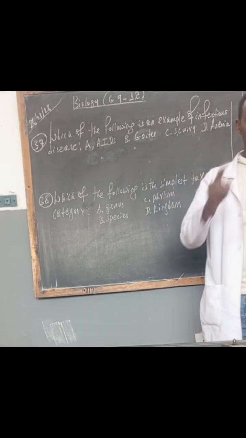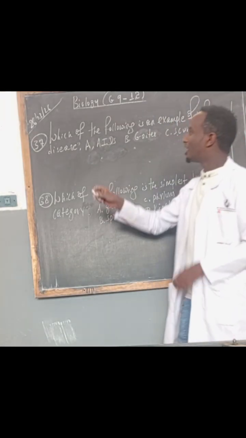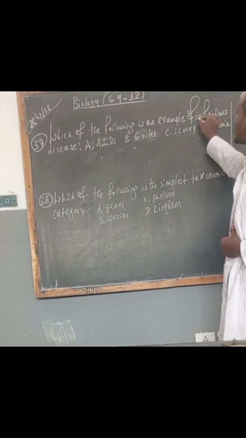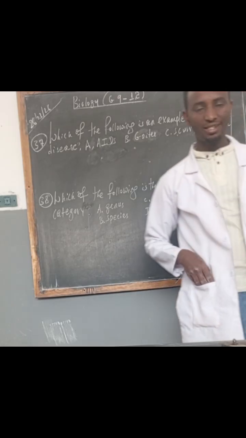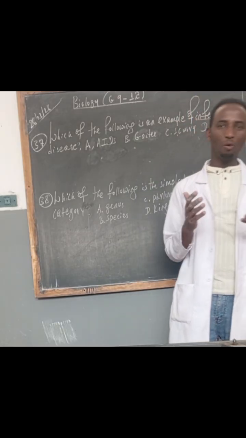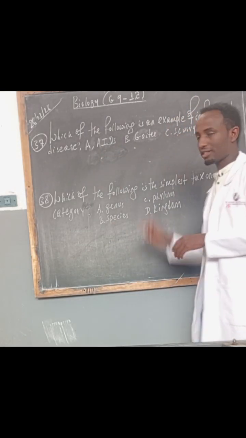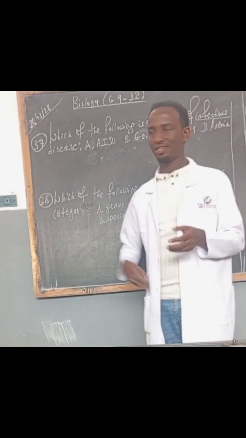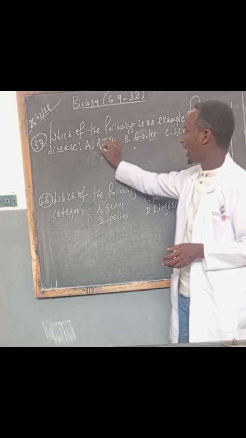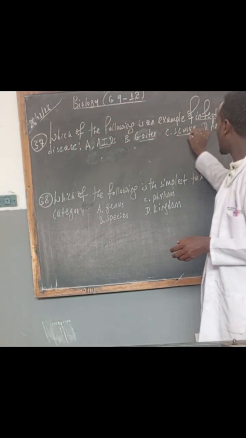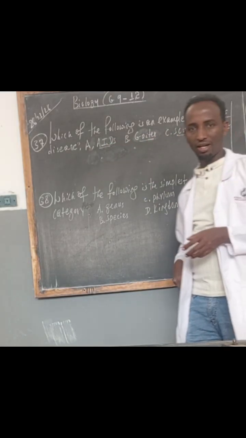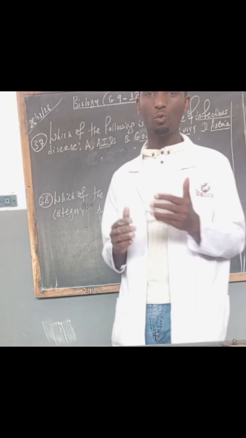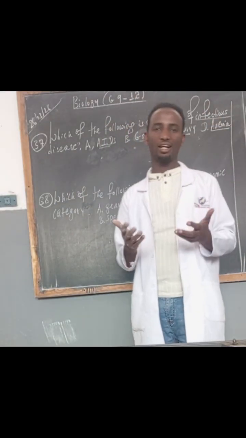Question number 37. Which of the following is an example of infectious disease? So, from the given alternatives, which one is said to be an infectious disease? A AIDS, goiter, scurvy, and anemia. First, let's define what infectious diseases are.